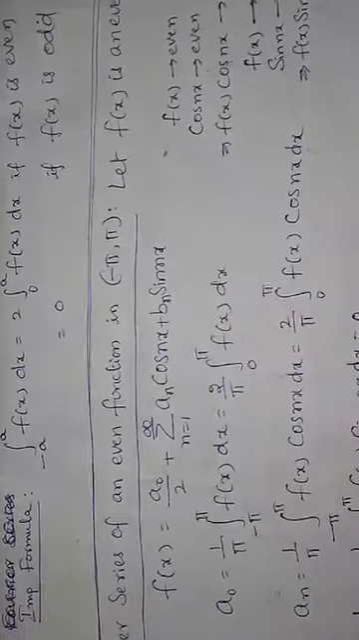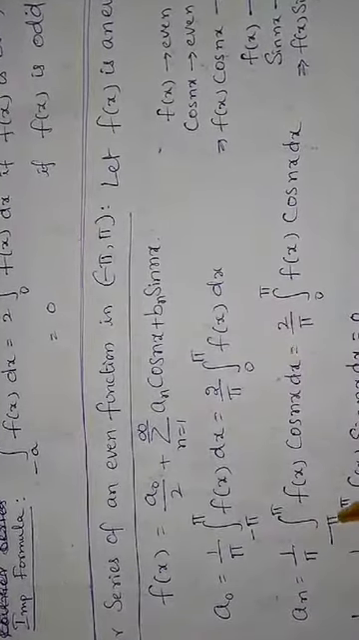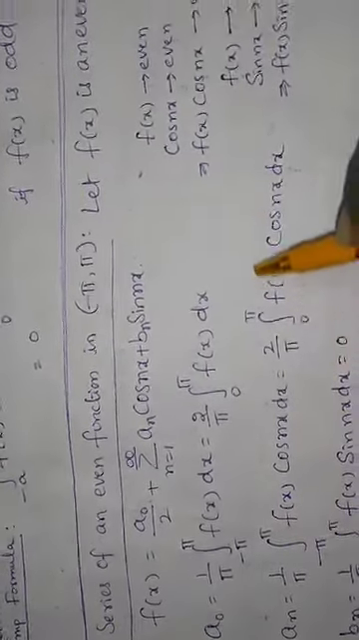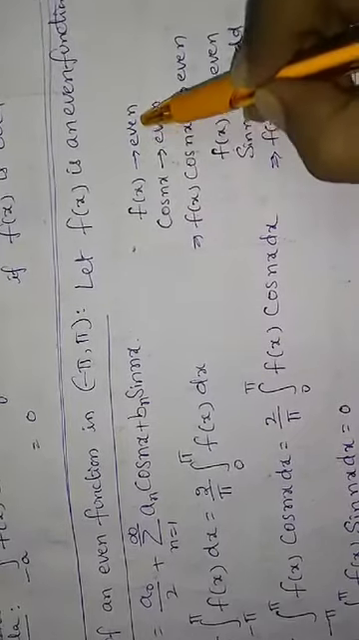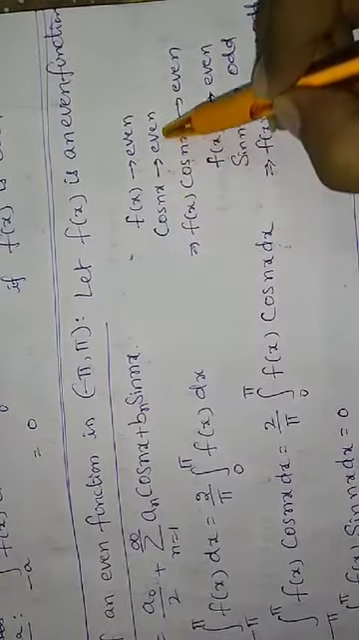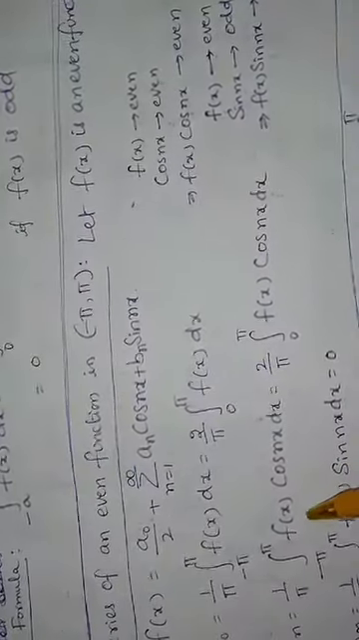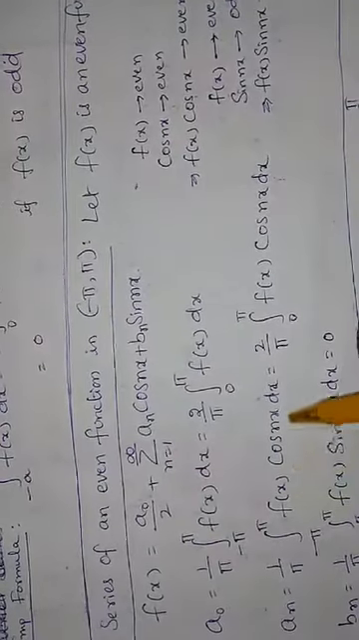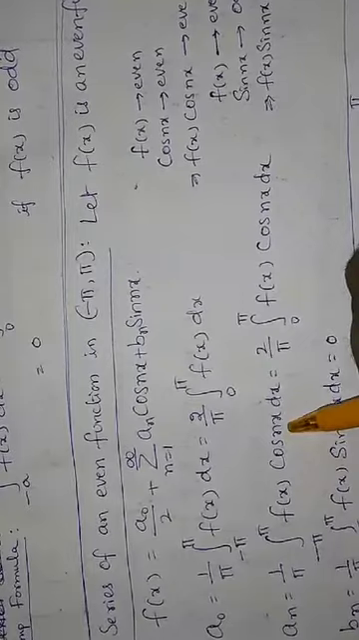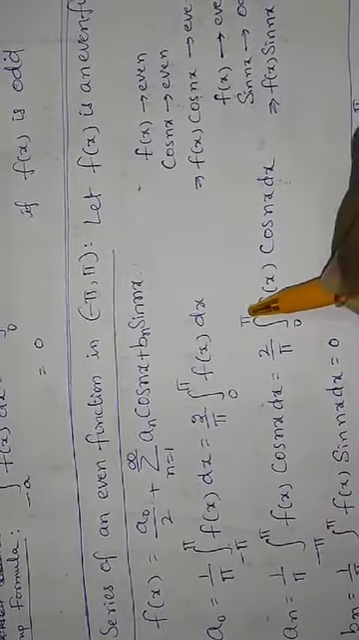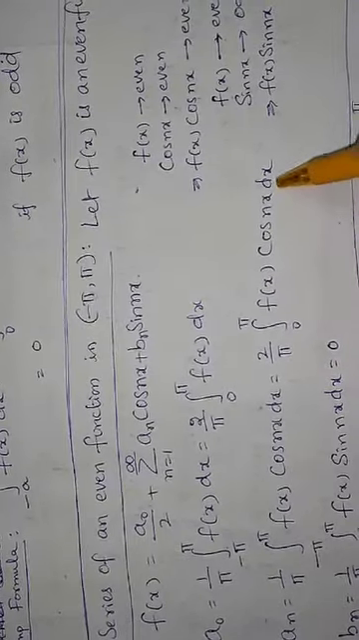And what is an? An is equal to 1 by pi integral minus pi to pi f of x cos nx dx. But observe that f of x is taken as an even function and cos nx is an even function. Product of two even functions is an even function. So f of x cos nx is an even function, so it can be written as 2 into integral 0 to pi. That means 2 by pi integral 0 to pi f of x cos nx dx.